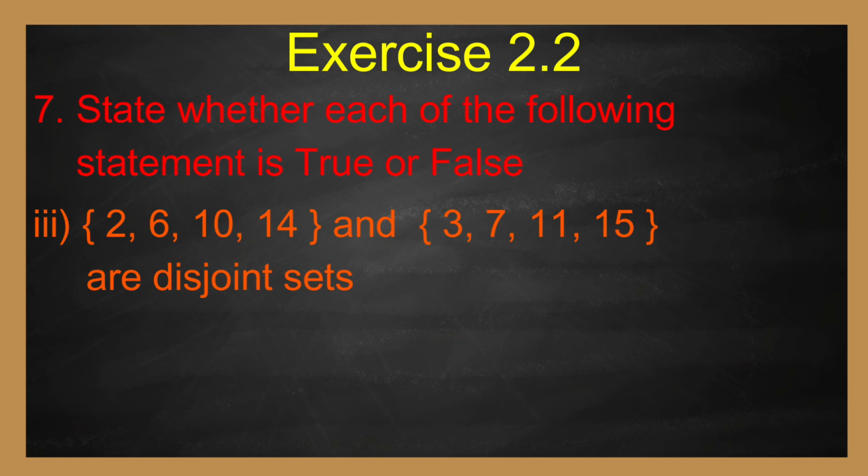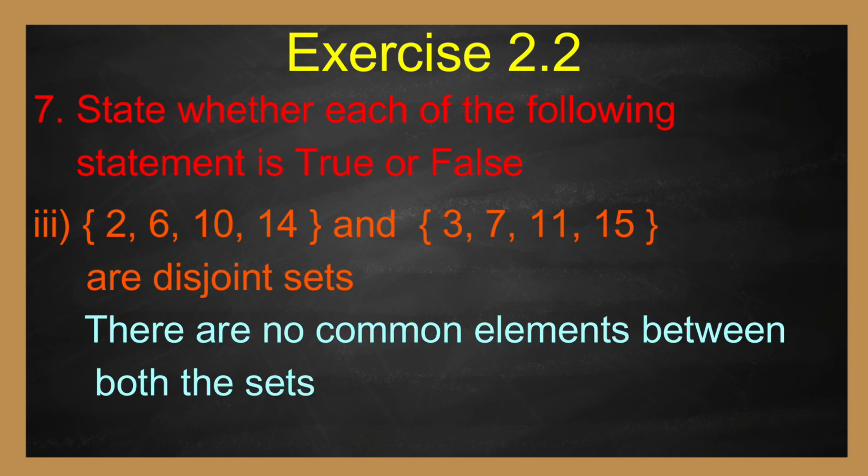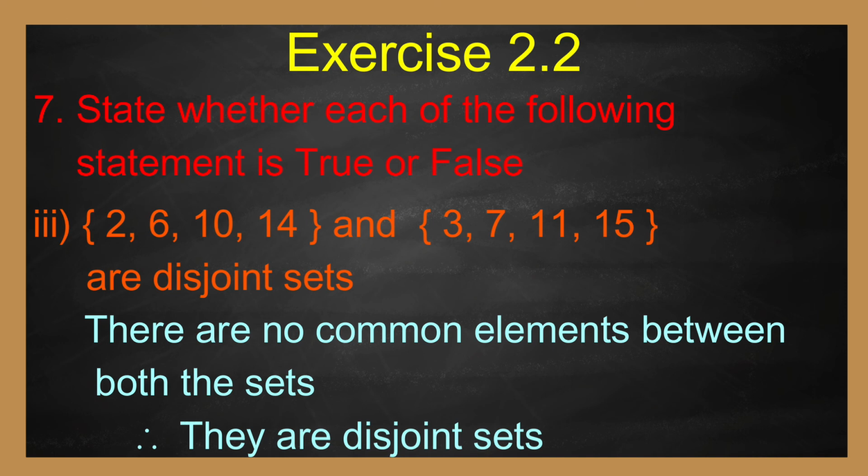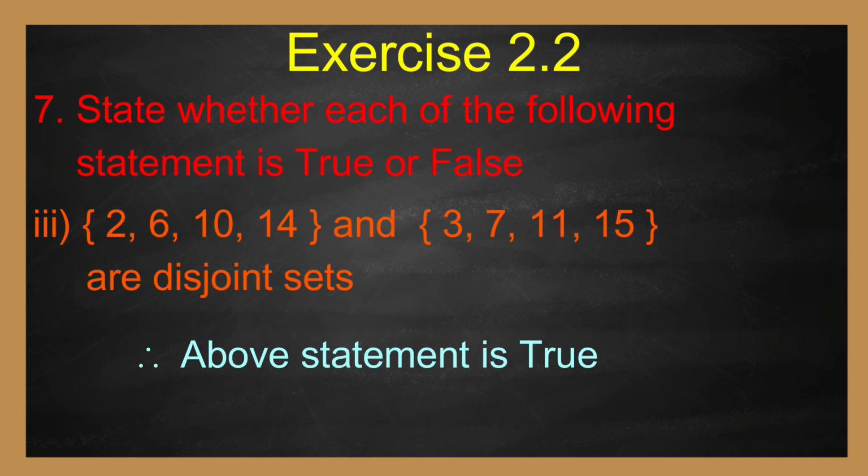Next, third one. Set of 2, 6, 10, 14 and set of 3, 7, 11, 15 are disjoint sets. There are no common elements between both the sets. Therefore, they are disjoint sets.